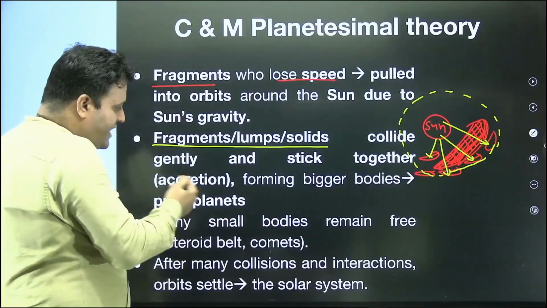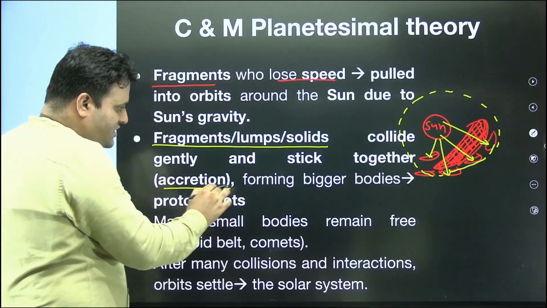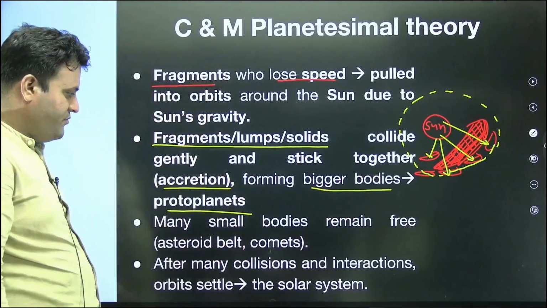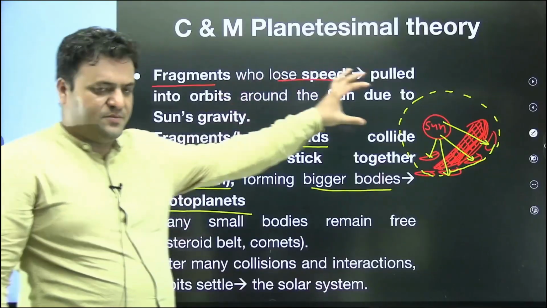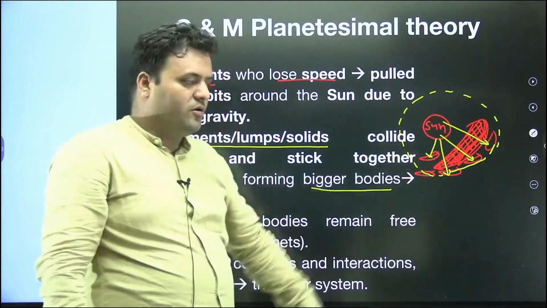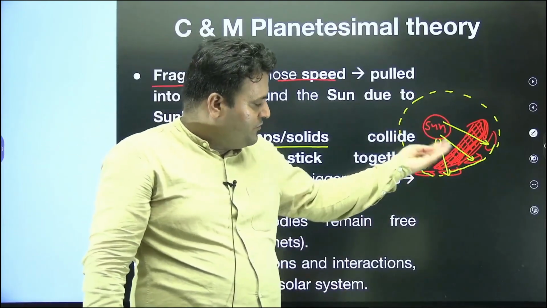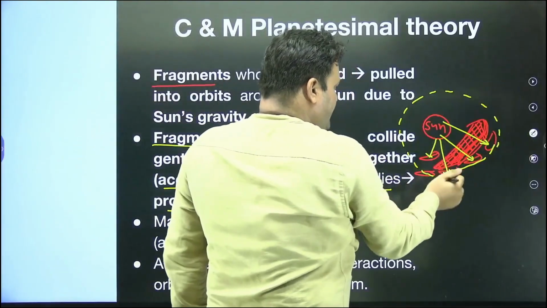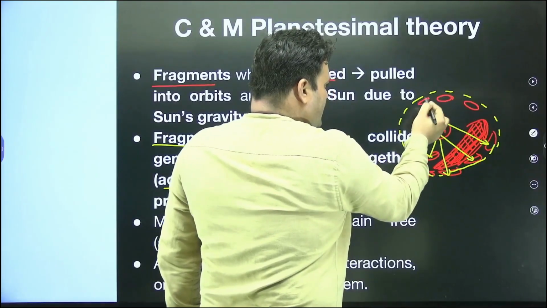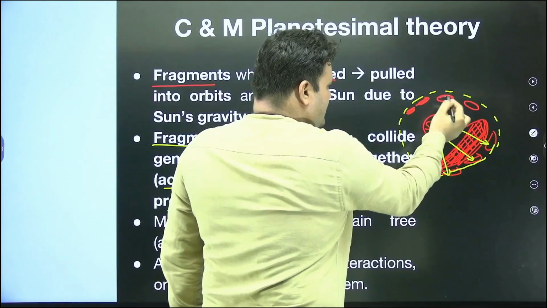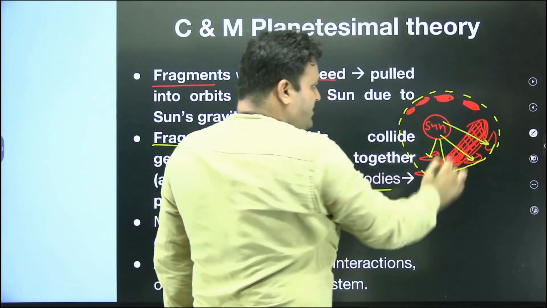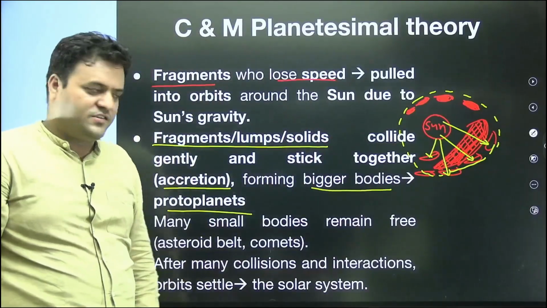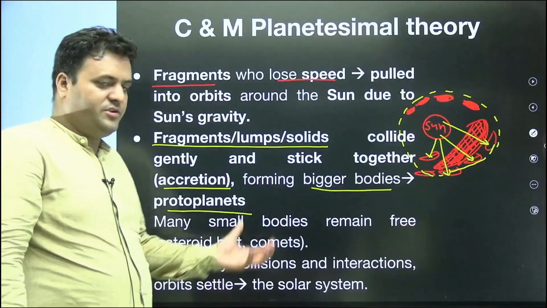So here we have a process of accretion. Due to the accretion, we have large bodies, and ultimately the protoplanets were formed. Many bodies remain free, especially during this kind of diffusion or ejection of material. So the bigger lumps were being converted into planets, but we have some small fragments, small lumps. These small lumps later become part of asteroids, comets, and meteoroids, which we see nowadays.